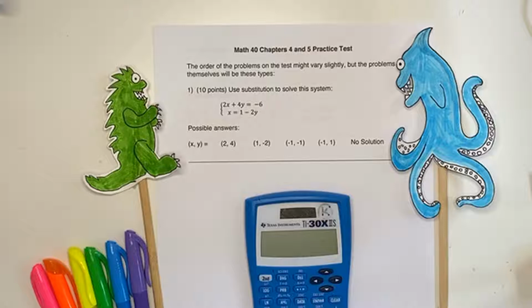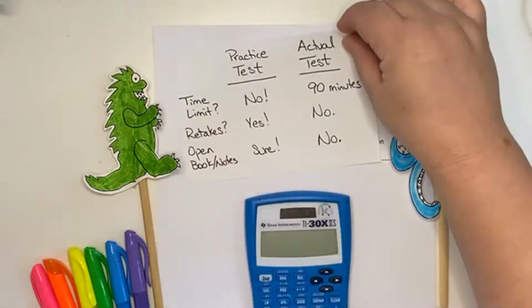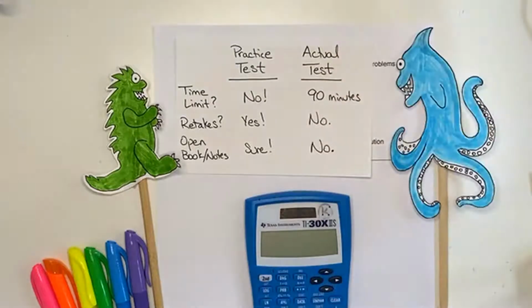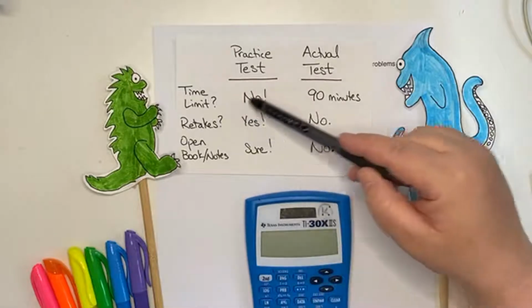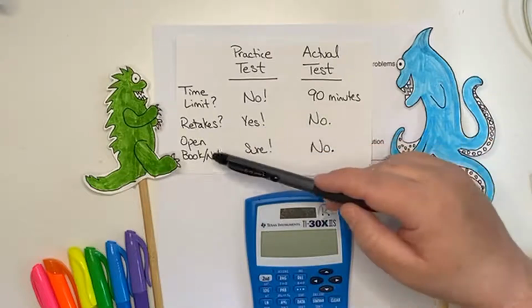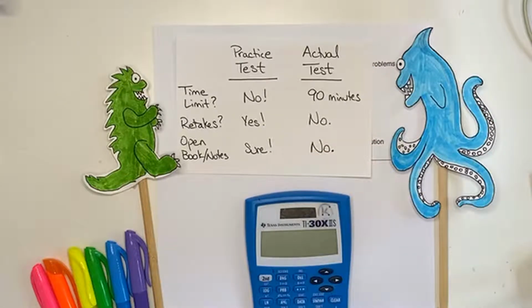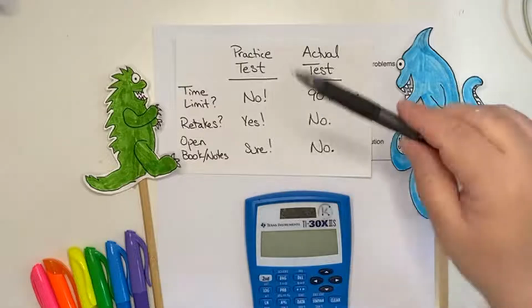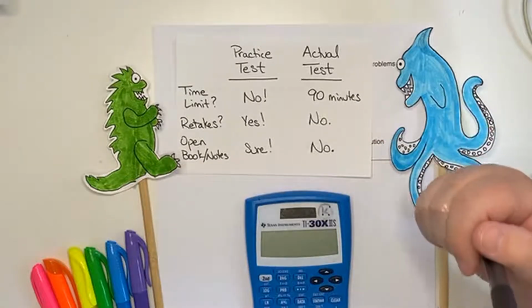Since we're talking about practice tests, let's look at our handy dandy reminder sheet, Tell Me About Tests. Practice test: is there a time limit? No, no time limit. Are there retakes? Absolutely, as many times as you want. Can you bring a famous mathematician with you? Can you ask your friends? Can you have a whole practice test party? Absolutely. All these things are available to you on a practice test.